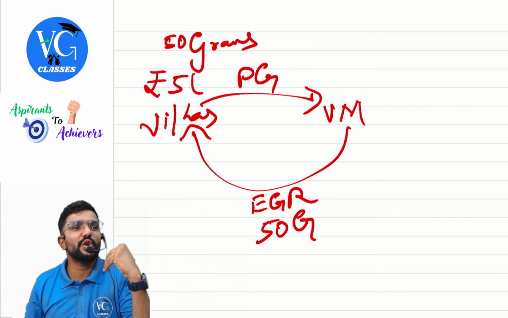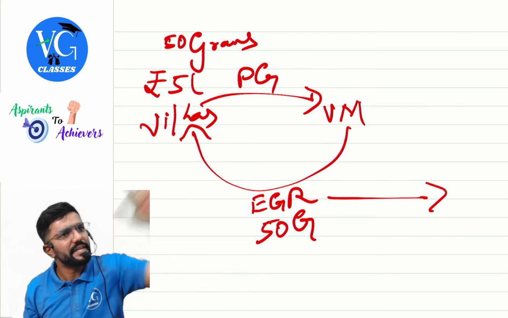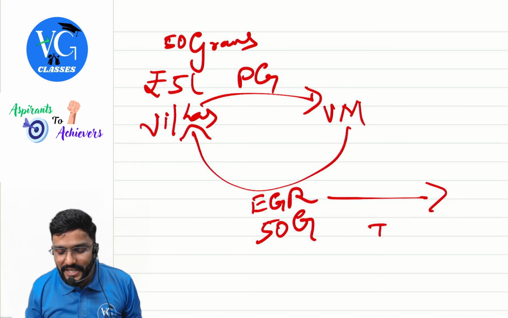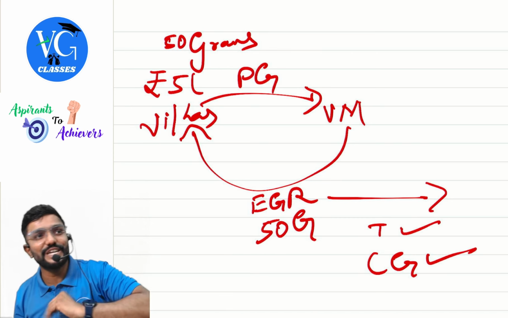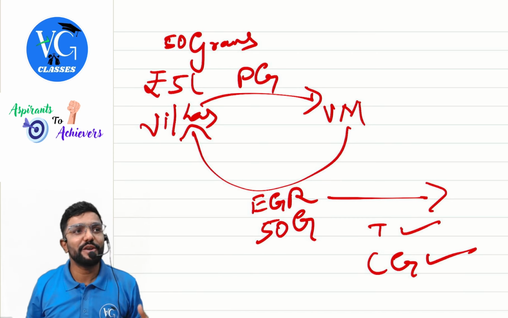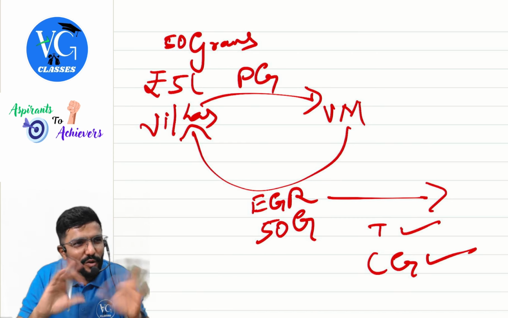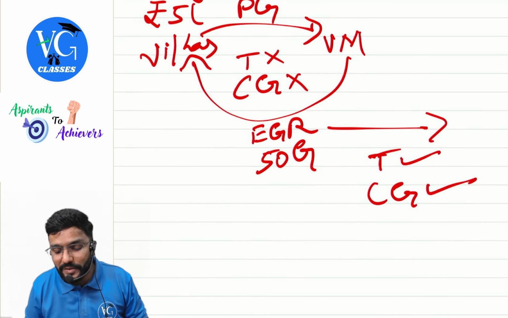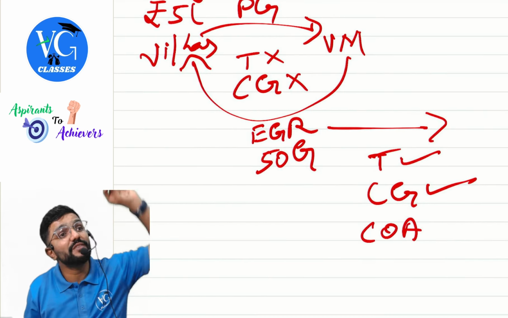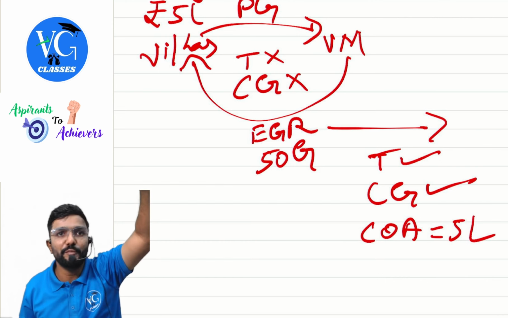Now, this electronic gold receipt, can I sell it in the open market? Yes, I can sell it. If I sell it, is it a transfer? Yes. Should we compute capital gains? Yes. But I gave physical gold and he gave me the electronic gold receipts. For both of us, is it a transfer? No. Should we compute capital gains for it? No. Now, what do I have? Electronic gold receipts. If I sell it in the open market, it is a transfer for me. What would be the cost of acquisition? Cost of acquisition of physical gold. How much was it? 5 lakh. Hope you guys got it.